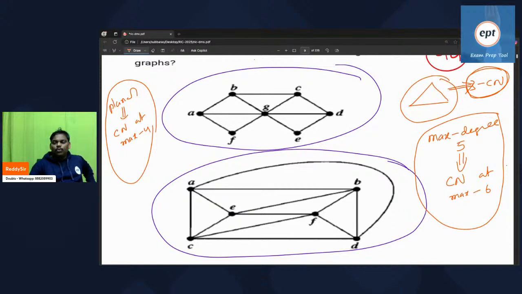Someone is saying 3 for both. Second one is 3. So let's try this. I think someone is saying that both are 3. I will try this. Let's start one by one. It is C1. It is C2. It is C3. Triangle will take 3. Next one, it may be C2. It may be C1.